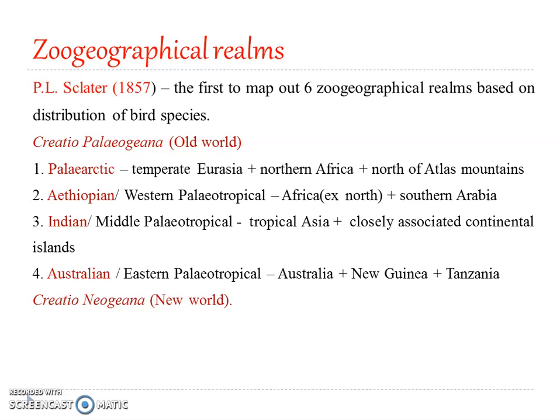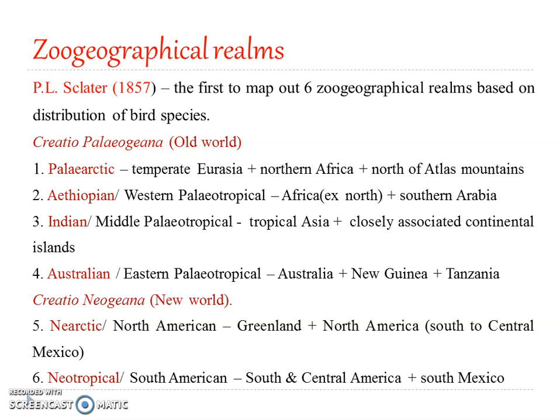The Indian region included the tropical parts of Asia, and the continental islands closely associated with the tropical parts of Asia. Then the Australian region included Australia, New Guinea, and Tasmania. So those 3 landmasses came under the Australian region. So these were the 4 zoogeographical regions which were included under the Creatio-Paleogeana.